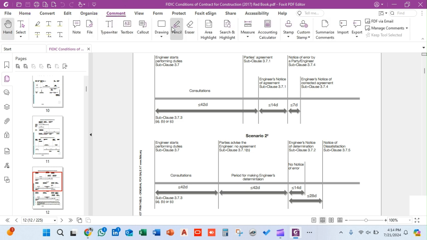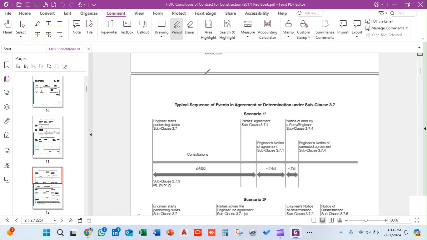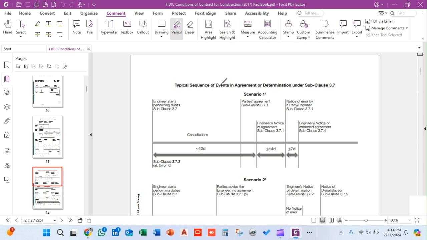So let's begin. The first scenario states that there is a typical sequence of events in agreement or determination under clause 3.7. The engineer starts performing duties in accordance with 3.7. The engineer is asked to intervene in the matter and resolve the issue in accordance with this specified procedure. The procedure we'll discuss in later videos, but the engineer started his duties to determine and reach an agreement between the client and the contractor.